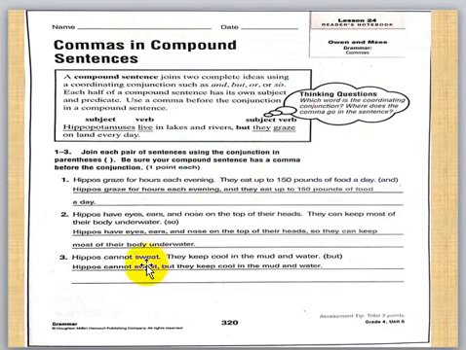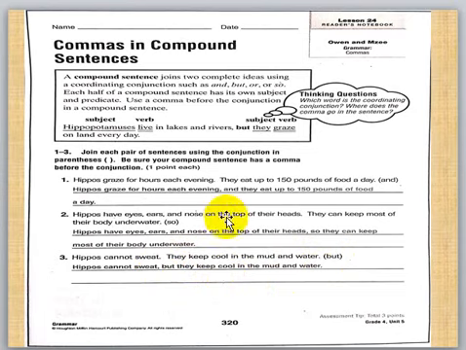Before "and" only. No. Number 3: Hippos cannot sweat. They keep cool in the mud and water. Okay, Yusuf, you can say water. And also "and" or "but": like "but", we want to put "but" in the middle, and before "but" we make a comma.